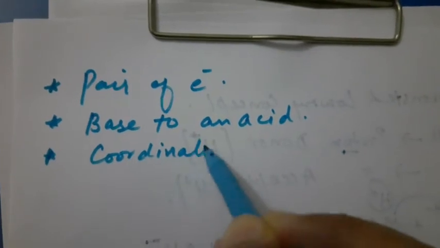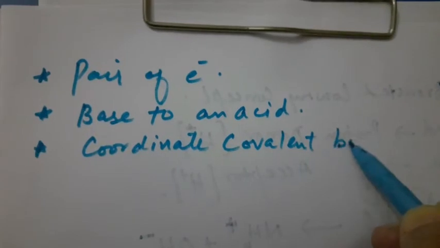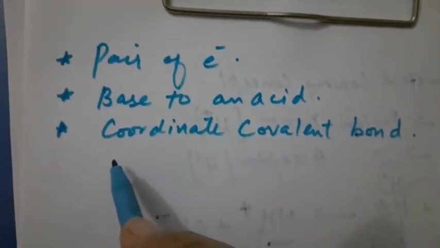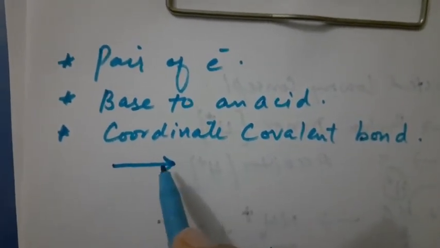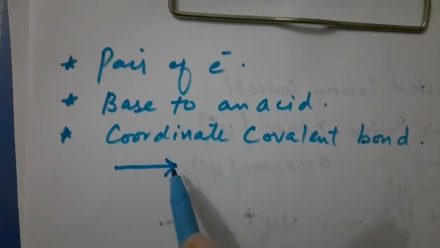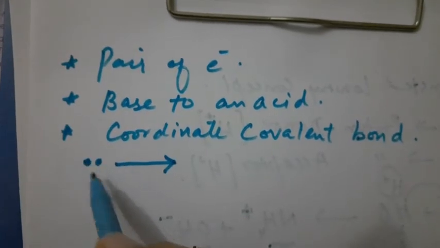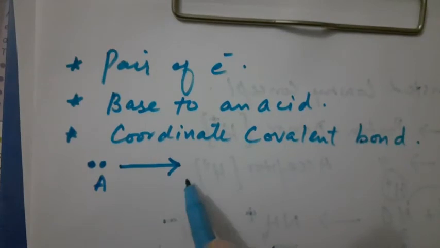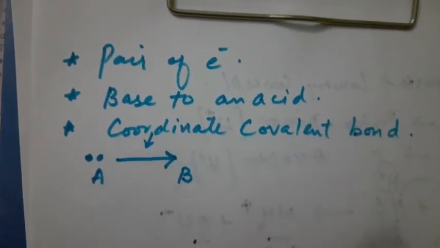And we denote it with a coordinate covalent bond. So the species which donates a pair of electrons, we denote it with a line with a headed arrow. So it shows that the 2 electrons, or pair of electrons, are donated from species A to B. So this is denoted by the coordinate covalent bond.